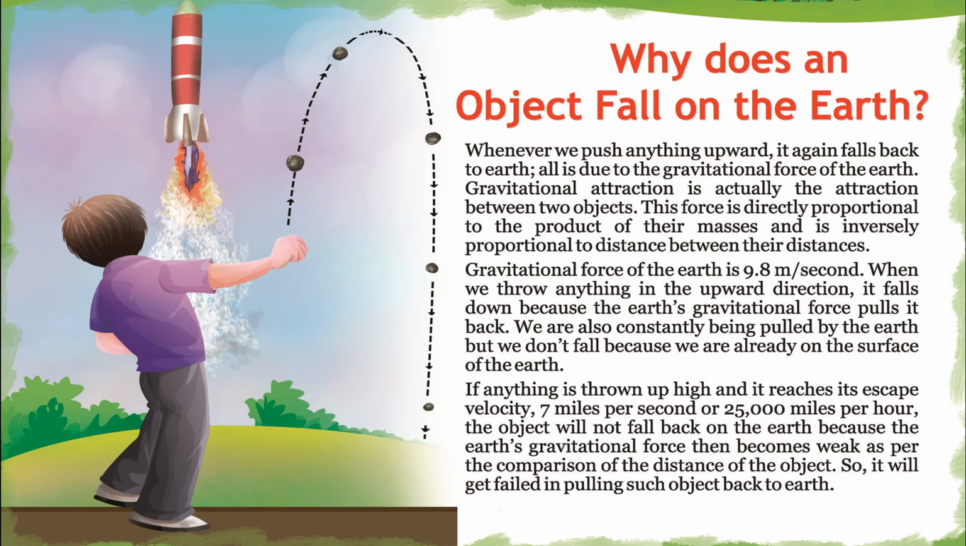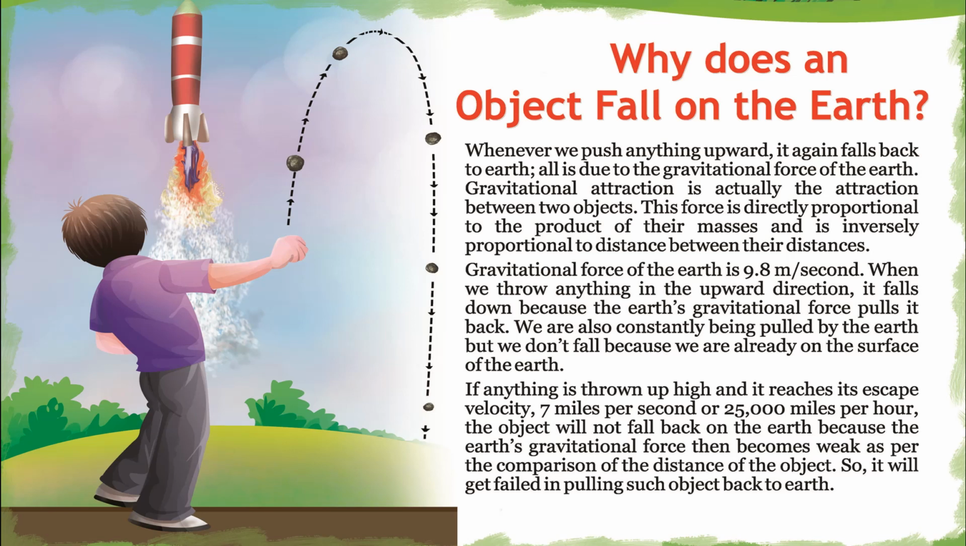Gravitational acceleration of the earth is 9.8 meters per second squared. When we throw anything in the upward direction, it falls down because the earth's gravitational force pulls it back. We are also constantly being pulled by the earth, but we don't fall because we are already on the surface of the earth.